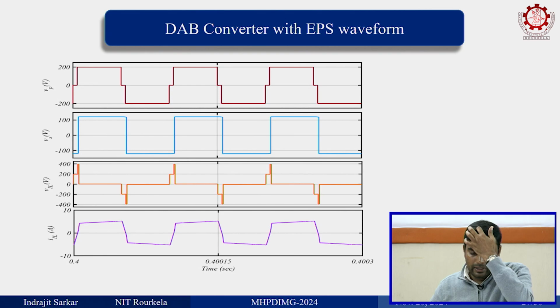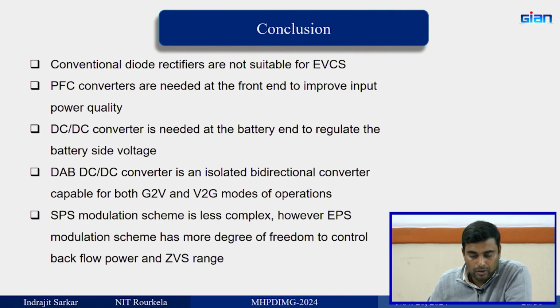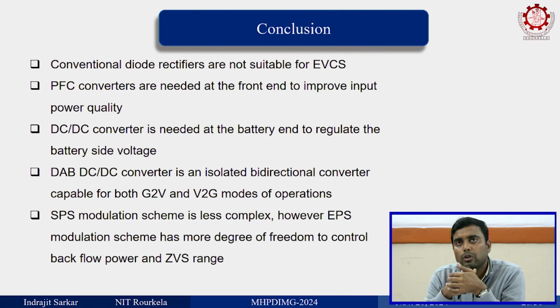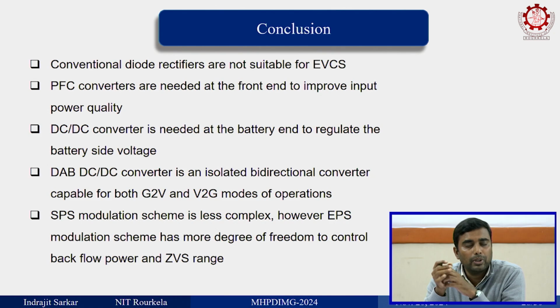So, with this I have come to the conclusion. Here we have explained about the EVCS, electric vehicle charging system, mostly single phase. If it is on board, you can think of on board also, and we can use the secondary stage as a DAB converter, since with the DAB converter the size can be reduced, the losses can be reduced by ZVS operation, and its controllability is much superior.